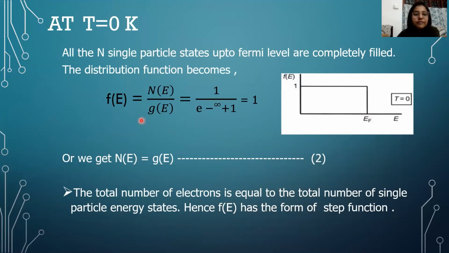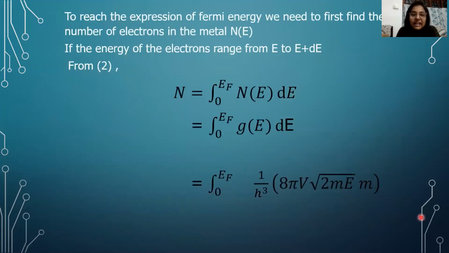Also, if f(E) is equal to 1, then we arrive at the condition that n(E) is equal to g(E). That is, the total number of electrons is equal to the total number of single particle energy states. Now, our aim is to find the Fermi energy of these electrons in the metal. To find that, first we have to find the total number of electrons in the metal, that is n(E).